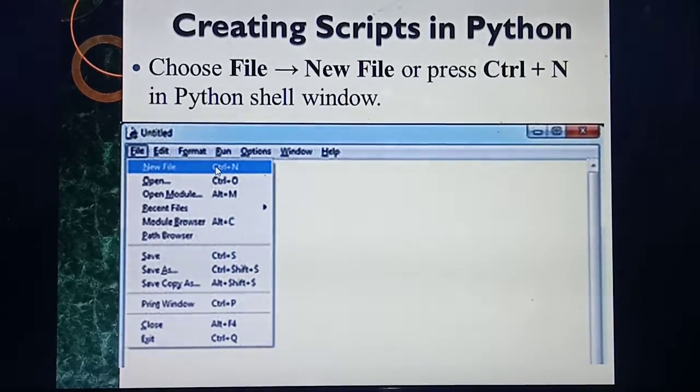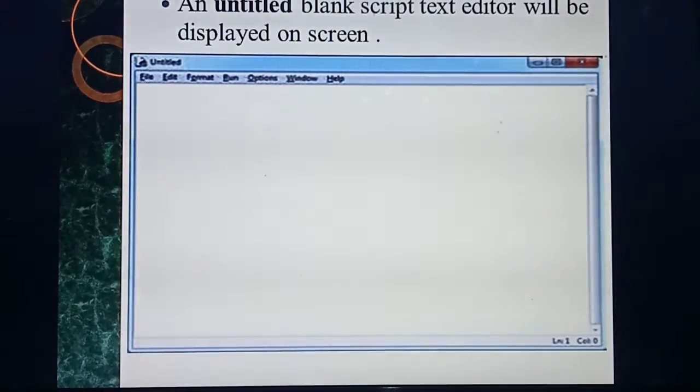Control N. Understood? Okay. So once you have clicked File, New File, this new file will open. This is called a new file or blank file. Here only you are going to type your Python programs. Listen, once you open the file, there is no name. Is any name there in this file? No. Initially, there will be no name. So you should save the file with a name.